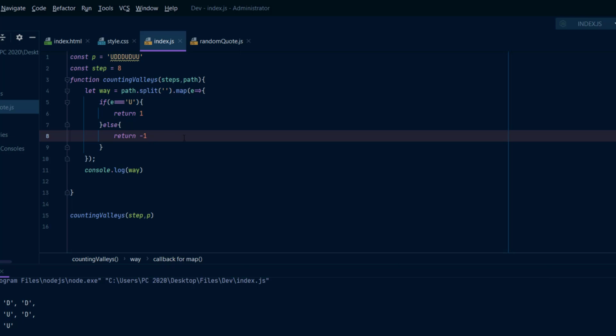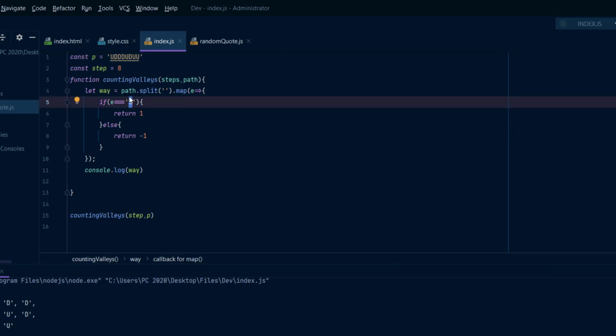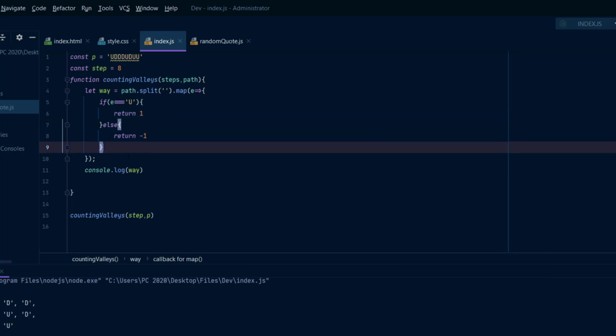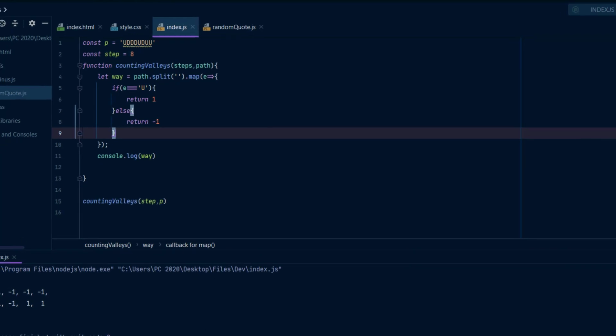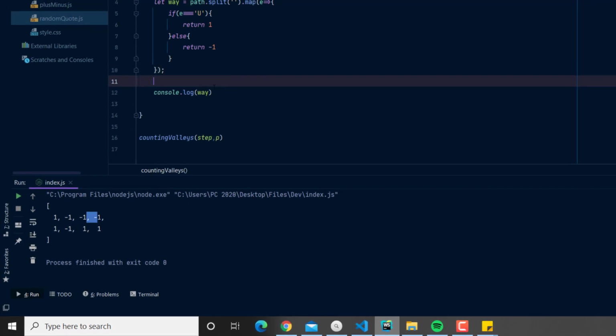If we were in another type of array, here we have just U and D, we can use just U here or D here, and then say else because it's the only other option that we have. If I try to run the program again, yes, that's what we wanted. It's 1 and minus 1, and like this we can manipulate as we want.